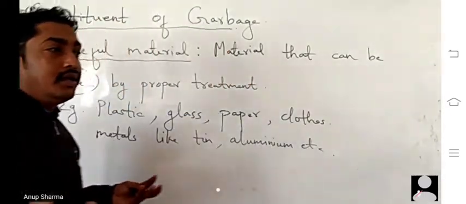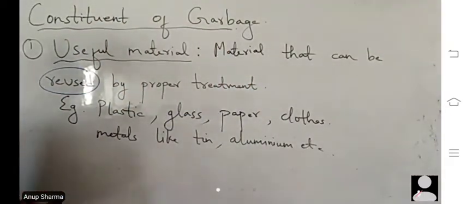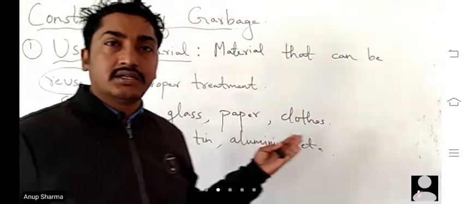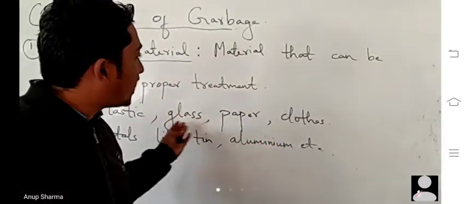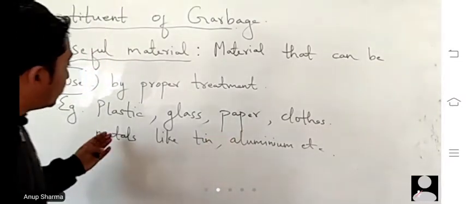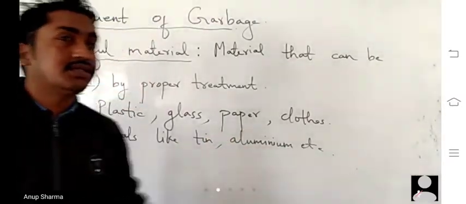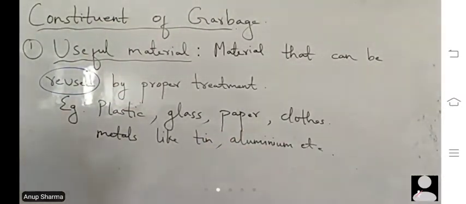That's why the kabari walas take paper, plastic, clothes, tin, aluminum, and other useful materials.